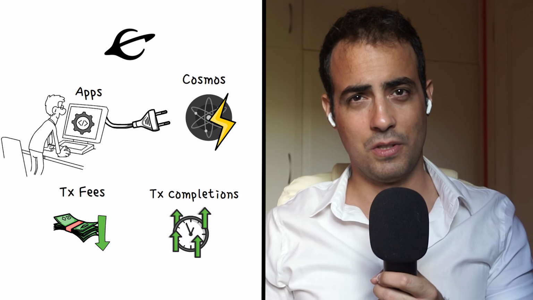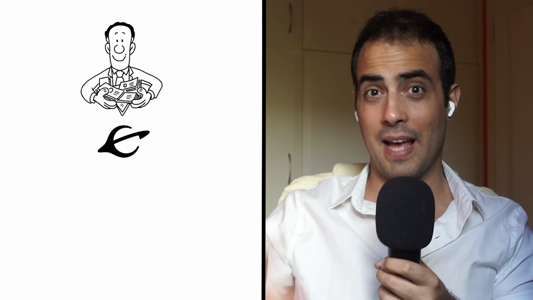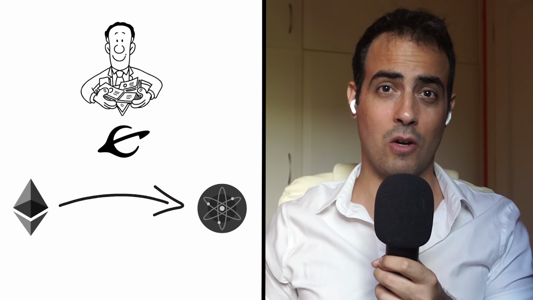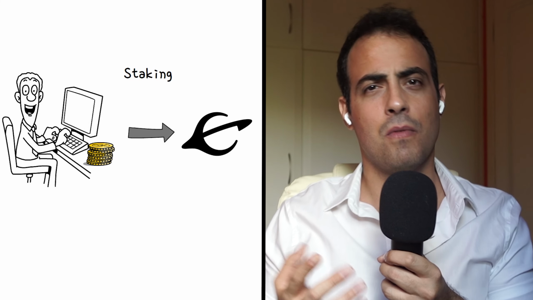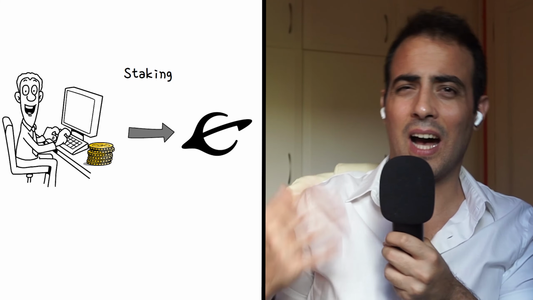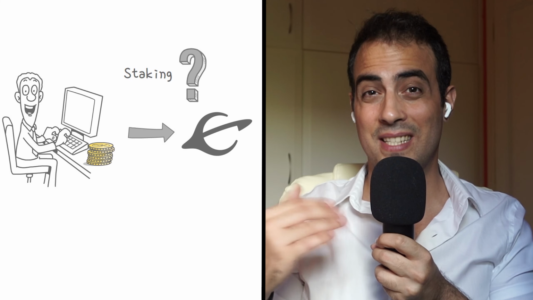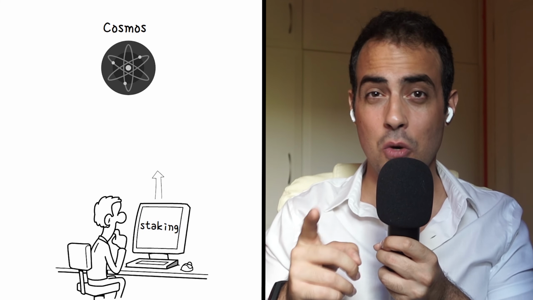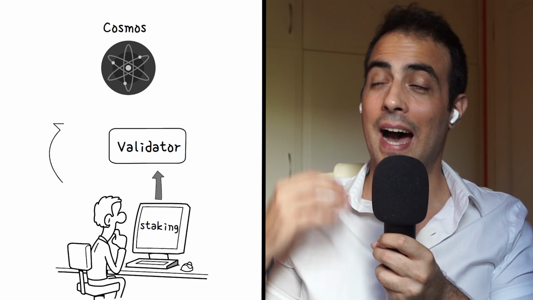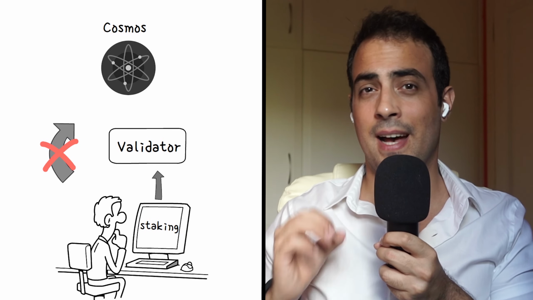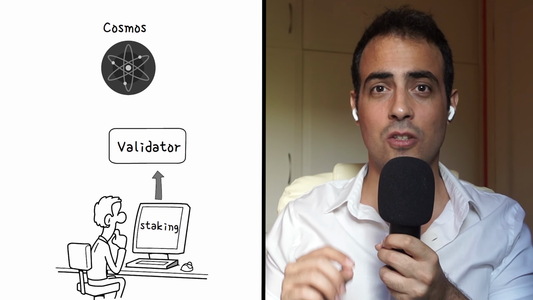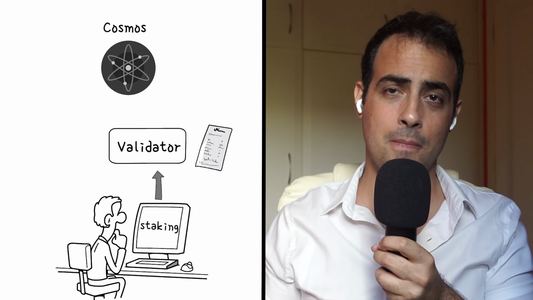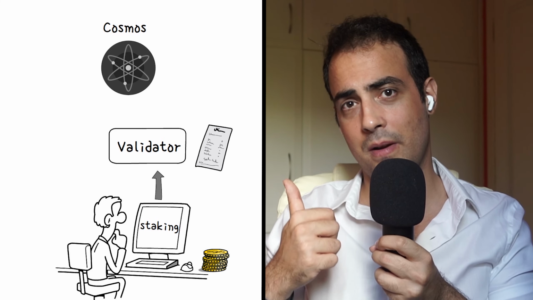But as I'm sure you're wondering, are there any rewards for helping Evmos bring Ethereum apps over to the Cosmos ecosystem? Network validators can earn rewards for taking part in staking to the network, a familiar theme for the Cosmos network. So, how does staking in Evmos work? When staking to a Cosmos network blockchain, because of the Tendermint consensus mechanism, you will be staking to an individual validator rather than the network overall. As such, it's vital to pick a validator who is honest and has the record to prove it, as your rewards will be based on their performance.